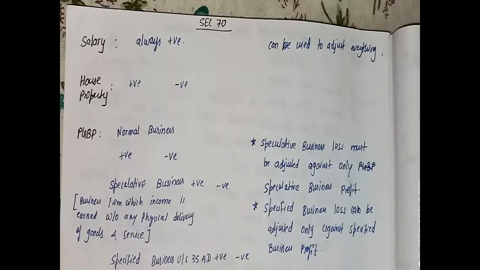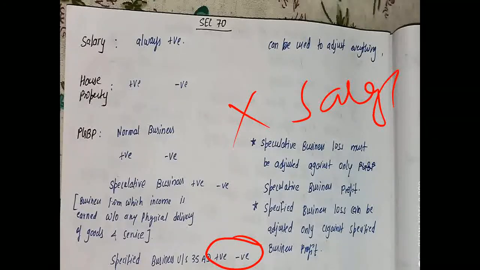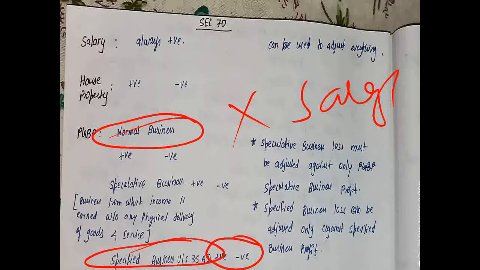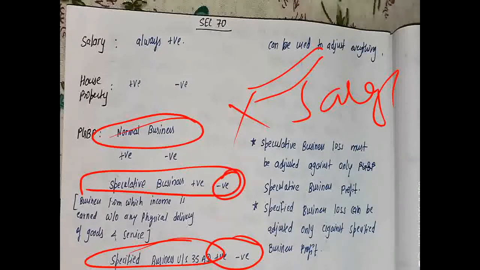Now, moving on with the specified business, I told you there is another form of income under the PGBP, that is specified business. It can be positive and negative, and this loss can be set off against all the income except salary. The same thing I am explaining again here: under normal business and a specified business, the losses can be set off against all the heads of income except salary. But in case of speculative business, the losses can be set off only against the income from the speculative business.